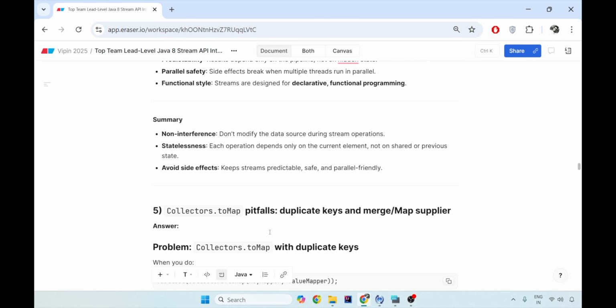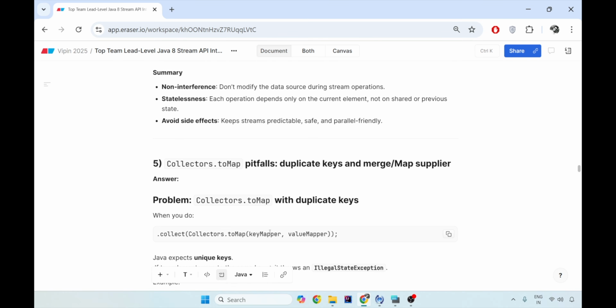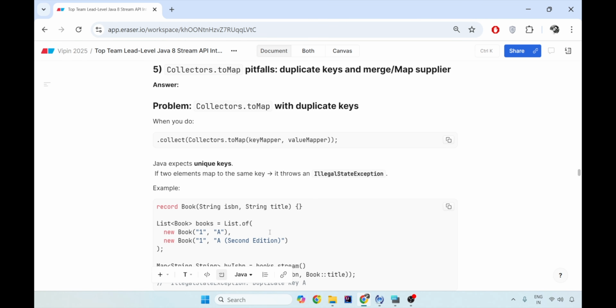Hence, the summary is: try to write the stream API code in such a way that it is non-interfering, it is stateless, and it avoids side effects. If you go to that level, that is architect or team lead level, and if you have the peer review options in your system, please, if you are using Java 8, think about these situations where you can get these exceptions in production. So this is where these questions matter a lot. And yes, a lot of people will come and say to me that we have used iterate over collection. Streams are also used over the collection. So think about it in a similar way on that front.